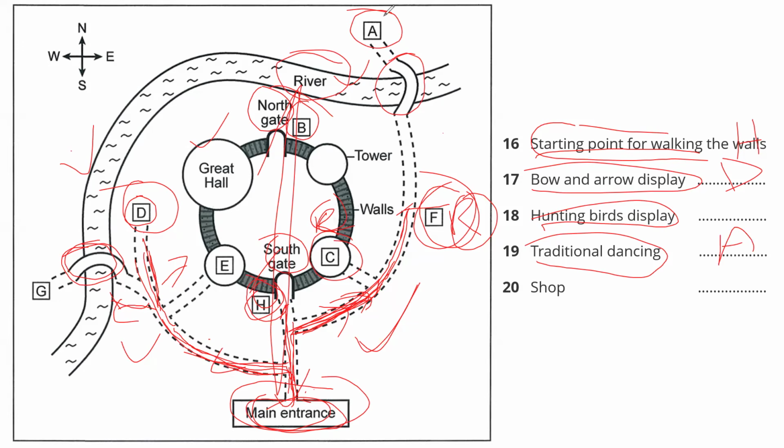And for the hunting birds, that is F. And finally, the shop. It's actually inside one of the towers. Okay, it's inside the tower. So mentally I have to be prepared. It can either be E or C because these two are inside the tower, or it might be B. But B is not the tower.